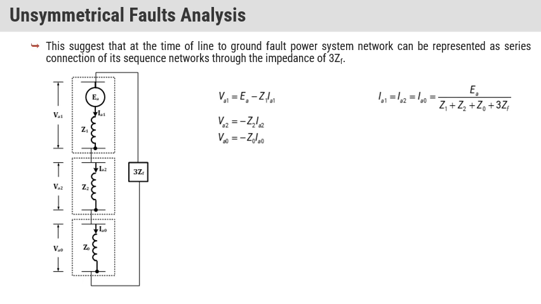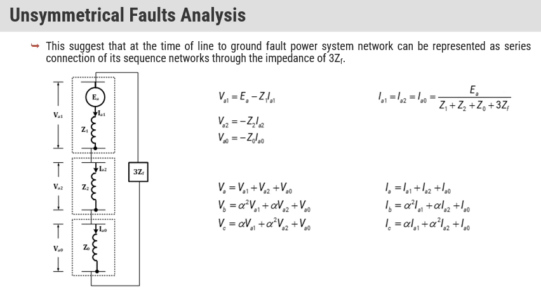We have a fault current, which we can also equate with the line currents. IA1, IA2 and IA0 are equal to EA upon Z1 plus Z2 plus Z0 plus 3ZF, and this is because all the sequence networks are in series connection. These are the sequence voltages and sequence currents.